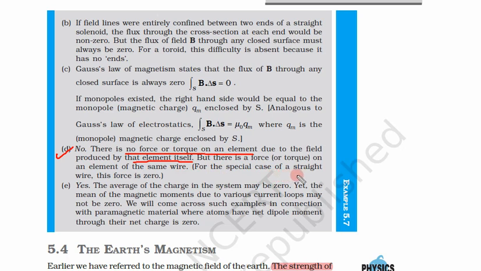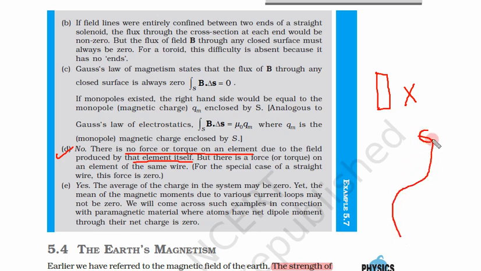For the special case of a straight wire, this force is 0. So in case of a magnet or magnetic needle, this magnetic needle will not exert a force on itself. This is not possible.